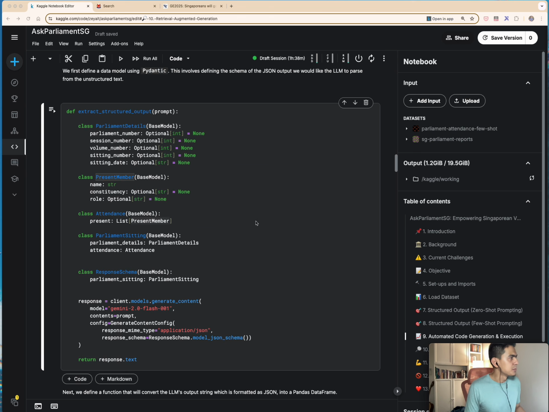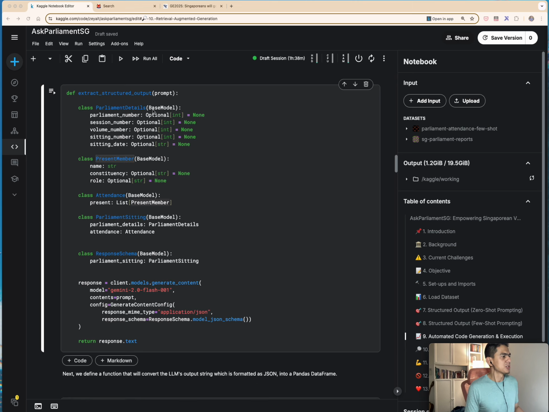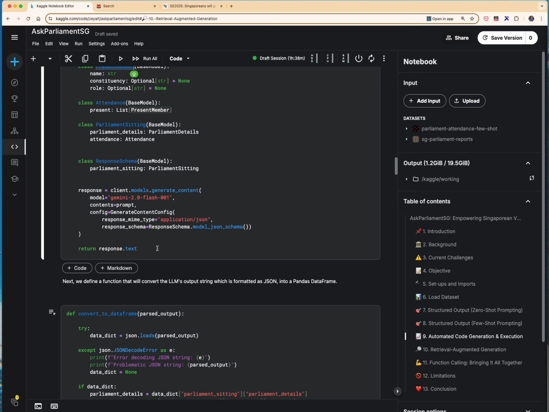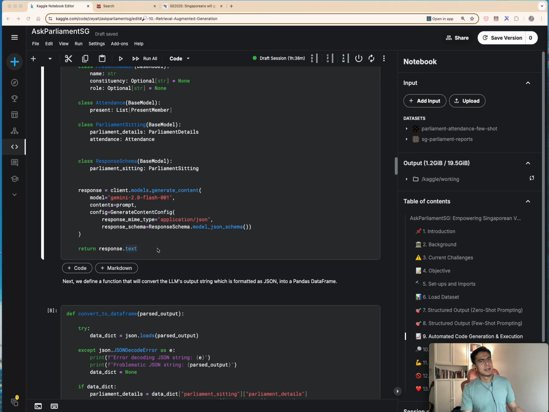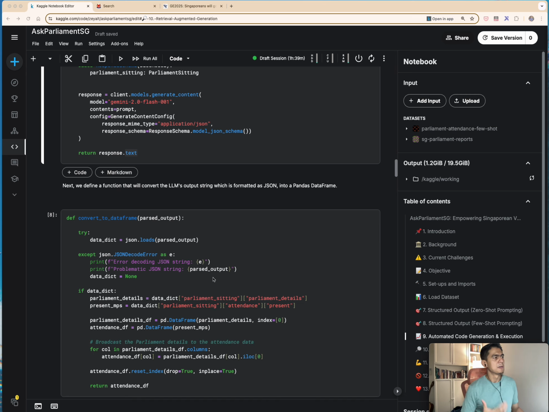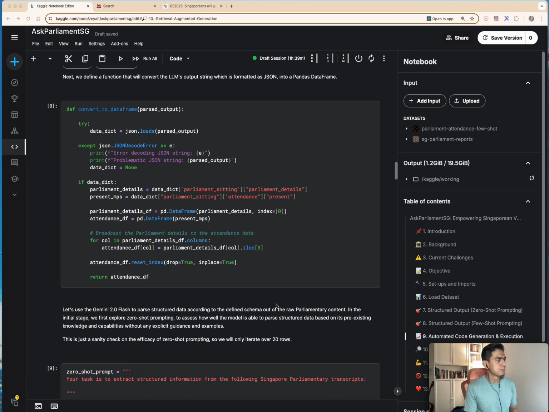And then I just pass this JSON schema into my LLM, and that is the way I define a fixed schema for structured output. So the first round of exploration is using zero shot, meaning we don't need to explicitly guide the LLM. We just let it do the job with the schema definition and see how well it performs.